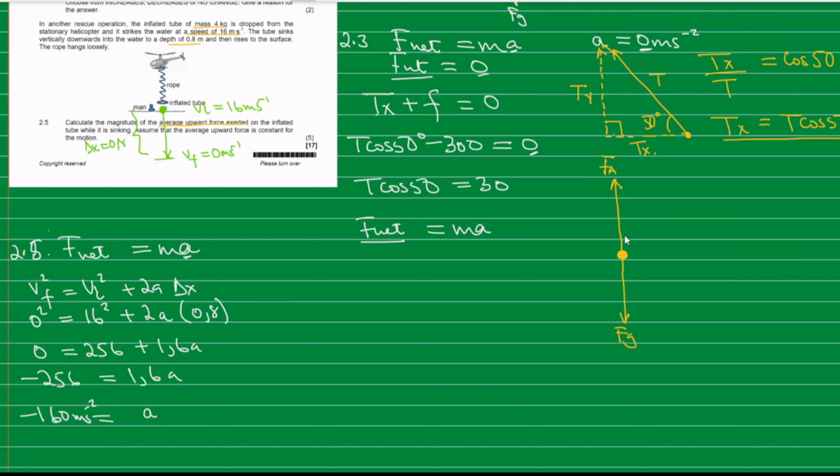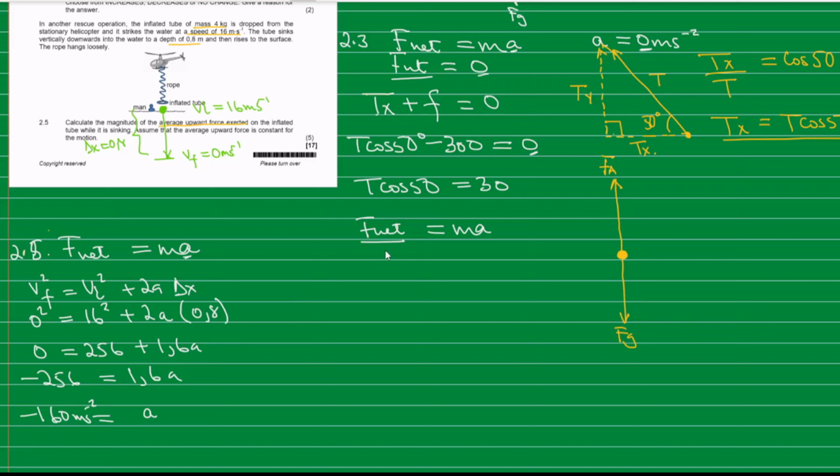That is what we need to find. There are only two forces acting parallel to the direction of motion here. Of course our tube is sinking into the water, so that is downward. So we are taking down as positive.